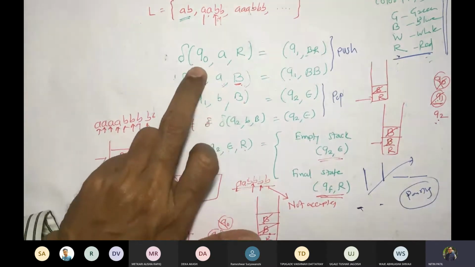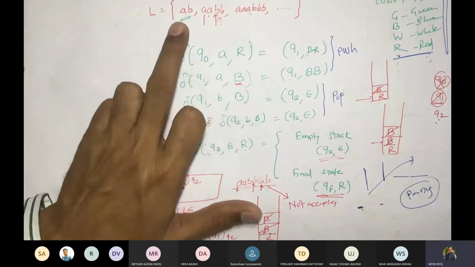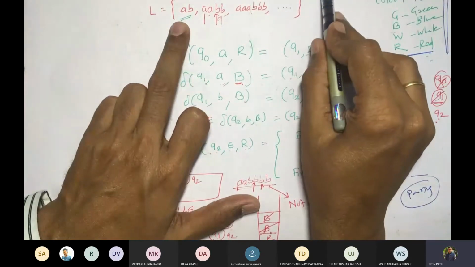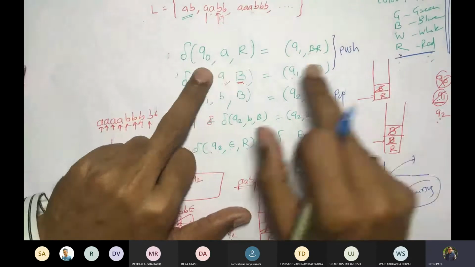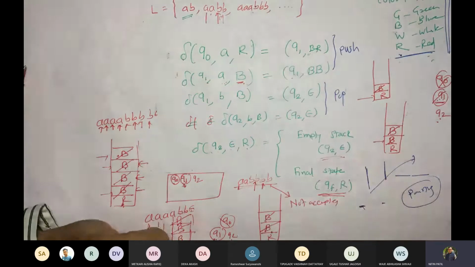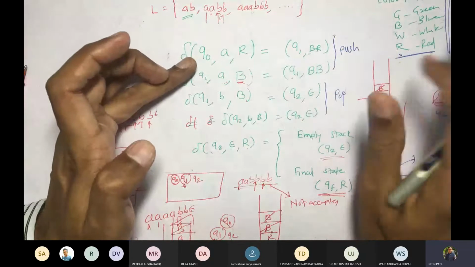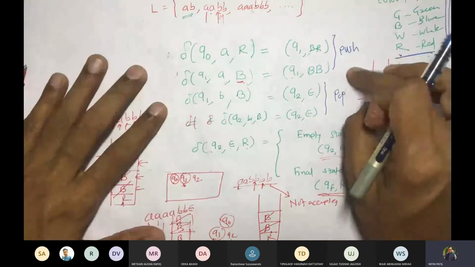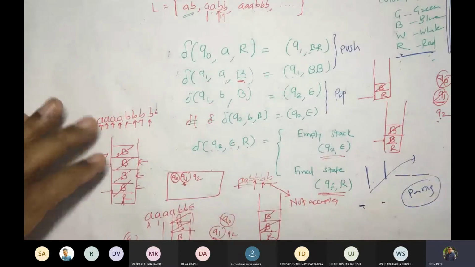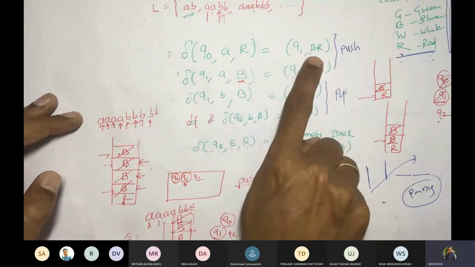So that's what we are saying. We start with initial state Q0, initial stack configuration R. And we will get the first symbol, because as n is greater than or equal to 1, your string should always start with A and end with B. So Q0 A R. For every A, we said we will push. Now we change the state here. If I don't change the state, what can happen? My suggestion is always try to change the state. If you don't change the state, it may lead to some wrong solution. This example will not lead to a wrong solution, but we will see later what may happen. So Q0 A R enters into Q1 by pushing a symbol here.